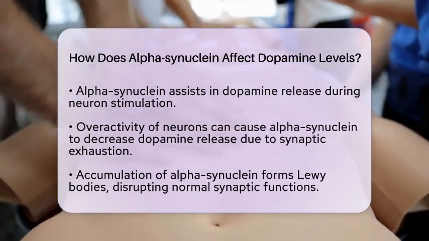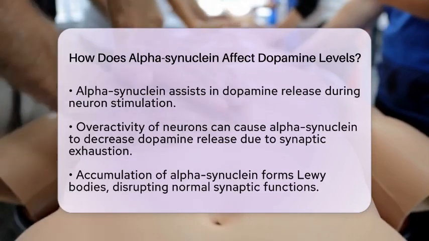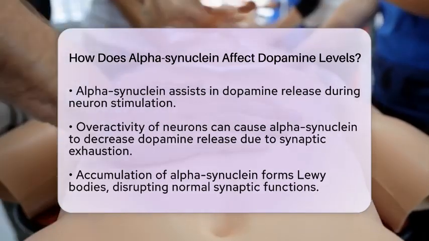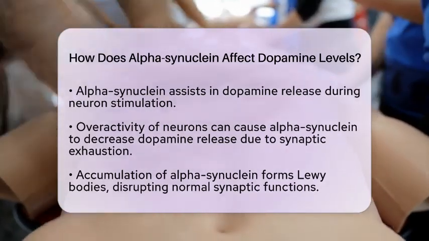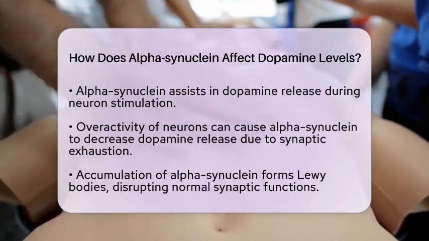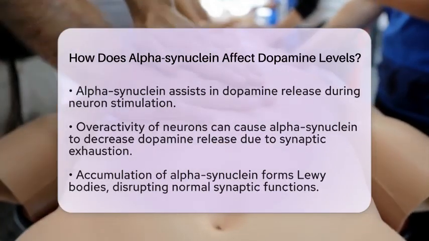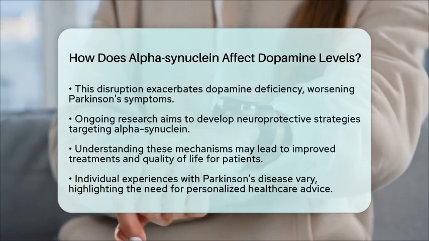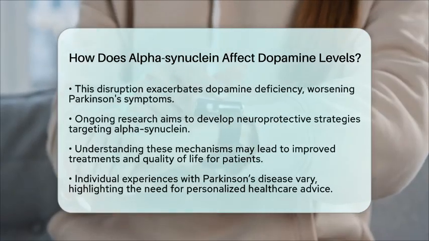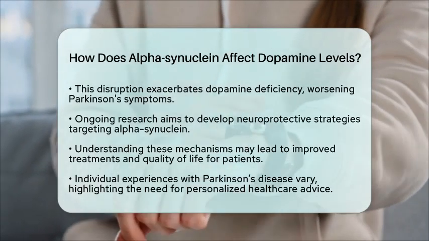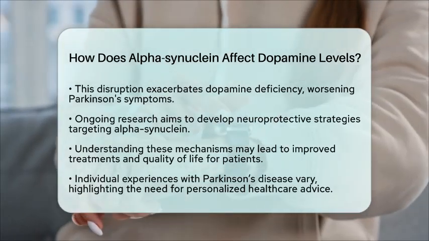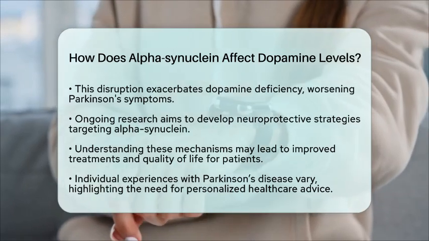Research into how alpha-synuclein affects dopamine levels is ongoing and holds promise for developing new neuroprotective strategies. By understanding these mechanisms, scientists hope to find ways to target alpha-synuclein aggregation or enhance dopamine synthesis and release. Such approaches could potentially slow the progression of Parkinson's disease and improve the quality of life for those affected.